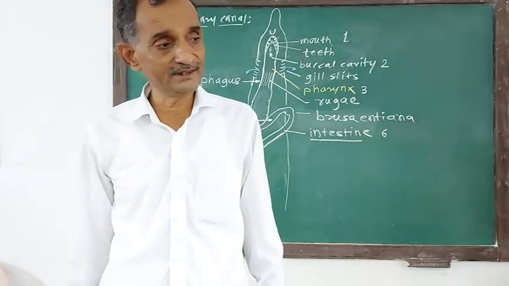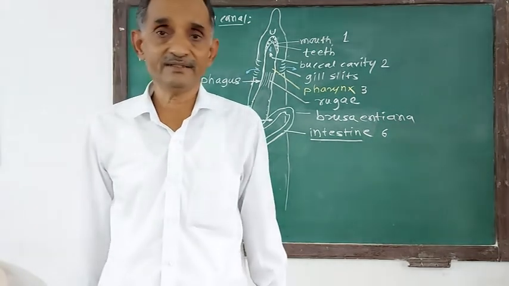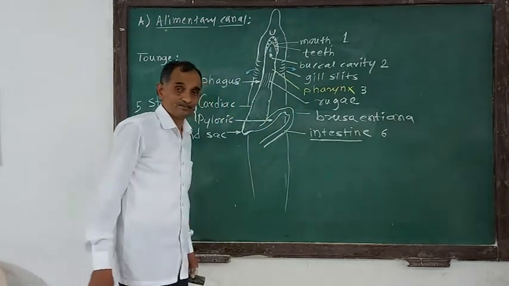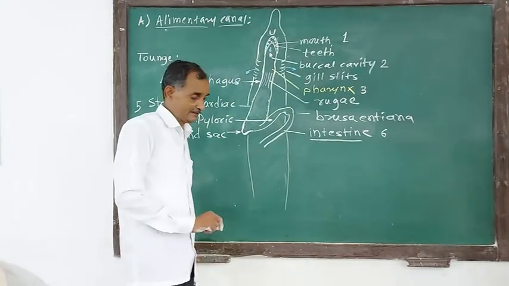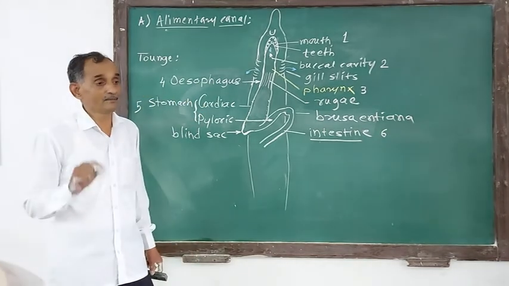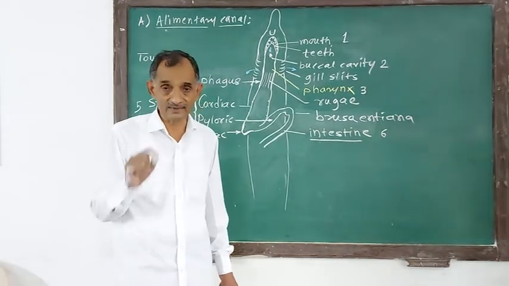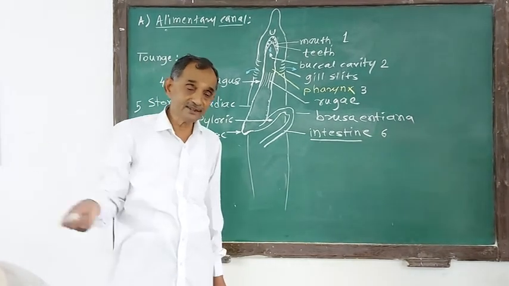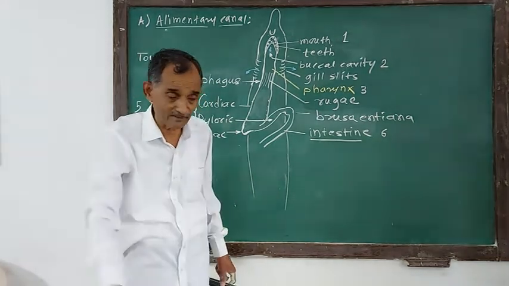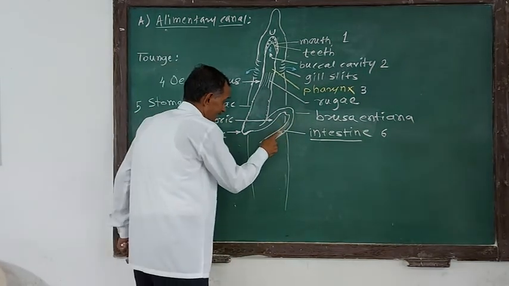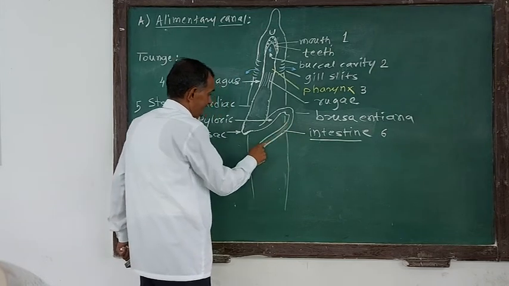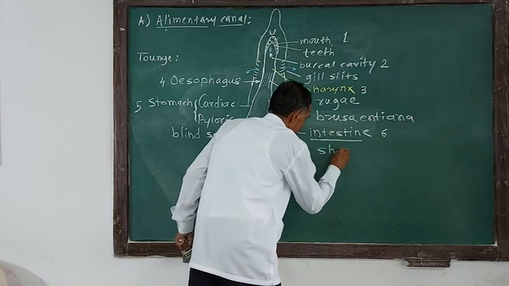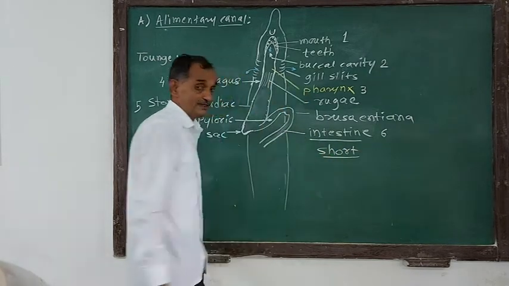If we consider the intestine of a herbivorous animal, it has a larger intestine because they feed on plant food material and require more time for digestion, because plants contain cellulose, which is very complex food material. It requires more time for absorption and for its conversion into simple form. So the intestine is longer like this. In the case of Scoliodon, the intestine is short because it is a strictly carnivorous animal.